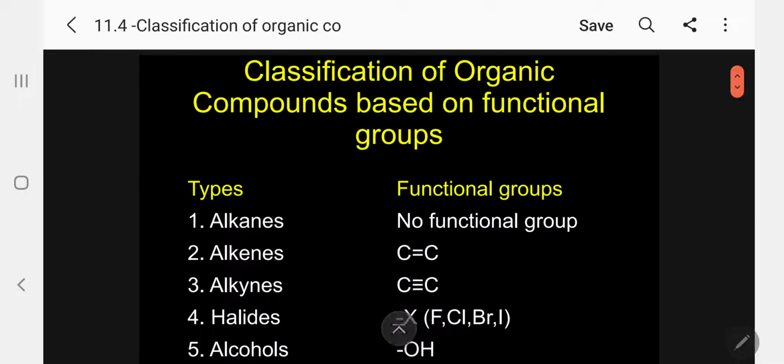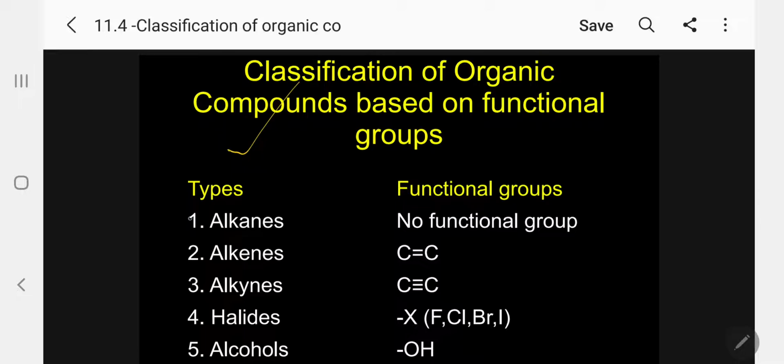So, classification of organic compound based on functional group, we can classify organic compounds into a number of types. So let me discuss now. Kindly follow. This is the most important chapter in organic chemistry. So I have given it in the form of two tables. One is types, another is functional group.